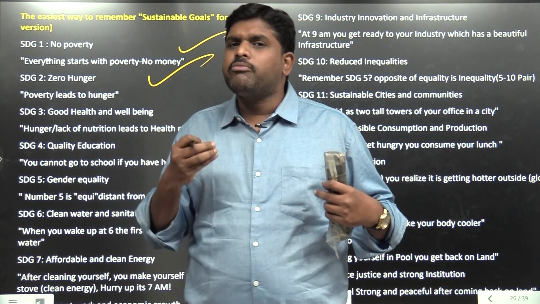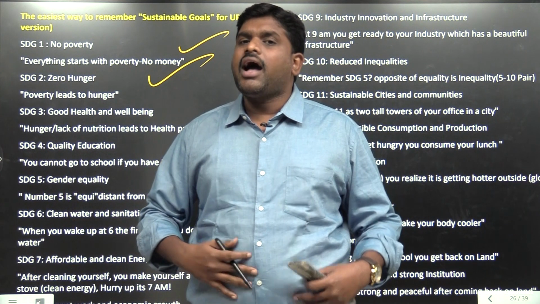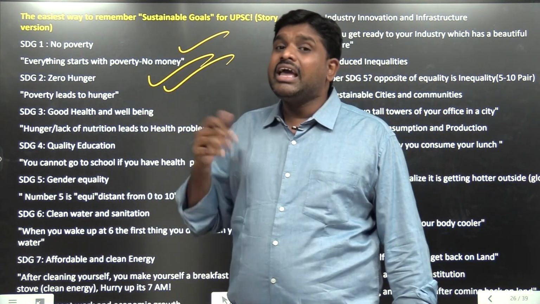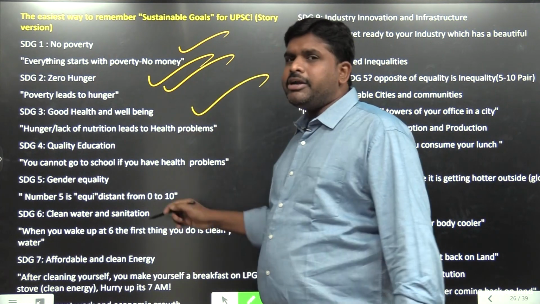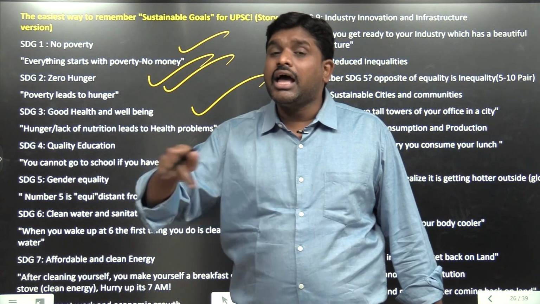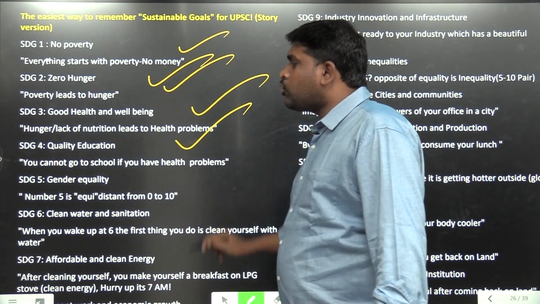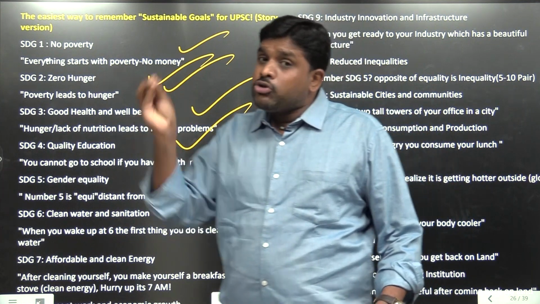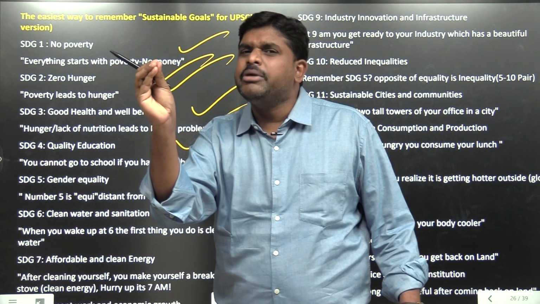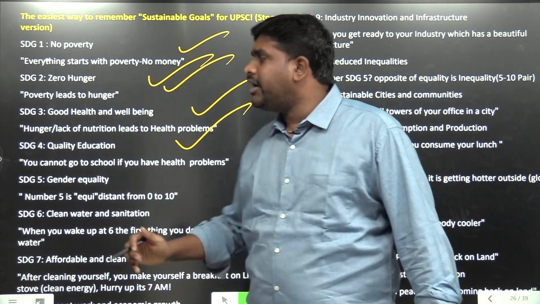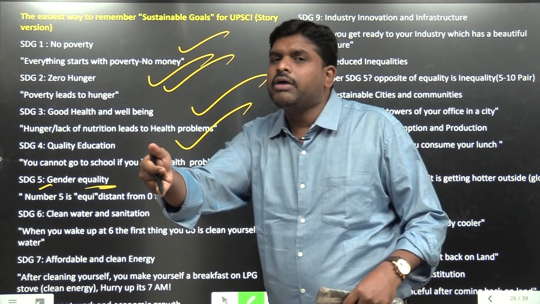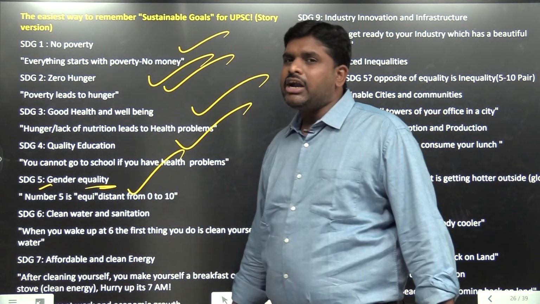When I don't have money, I will be hungry. Second, zero hunger. When I don't have proper food, my health will deteriorate. When my health deteriorates, I cannot study, so no proper education, no quality education. When no proper education is there, who will be discriminated against with respect to limited education or limited food? Gender equality, number 5. Number 5 is the middle point between 1 to 10. Gender equality is not there.